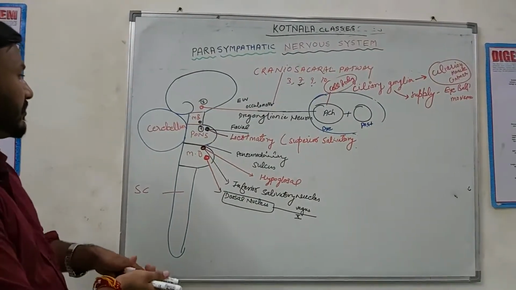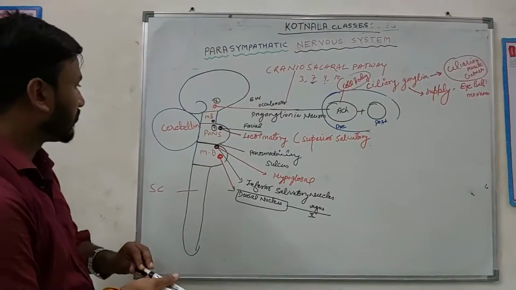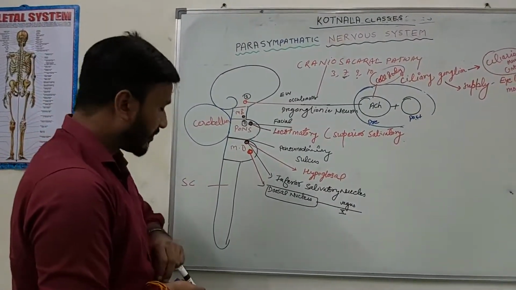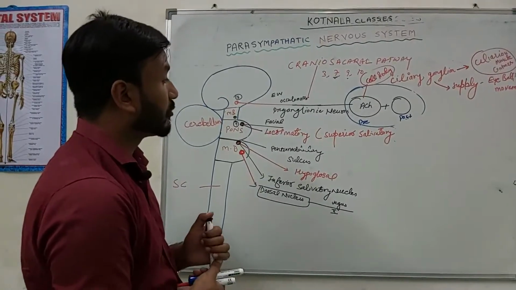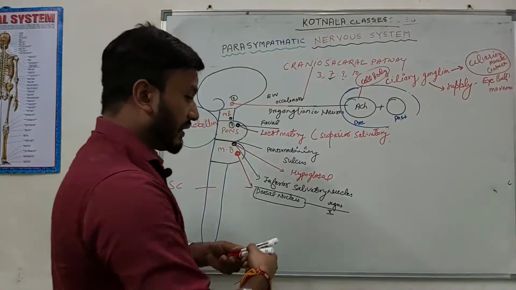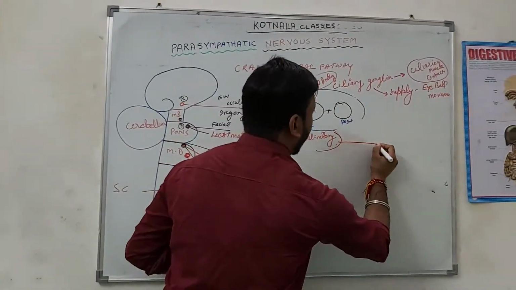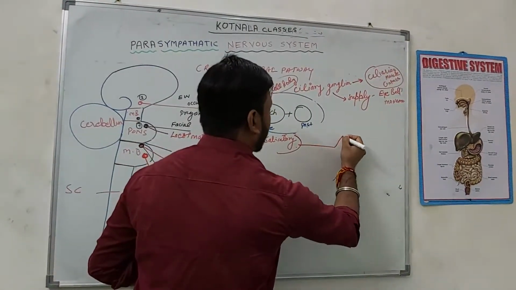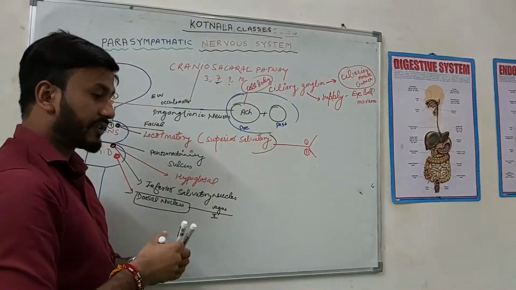Next comes the seventh cranial nerve. What is the name of the nucleus of the seventh cranial nerve? The lacrimatory nucleus, also known as the superior salivatory nucleus. The important thing is that the work of this superior salivatory nucleus is done by two ganglia, first and second. What is the name of the first ganglion?